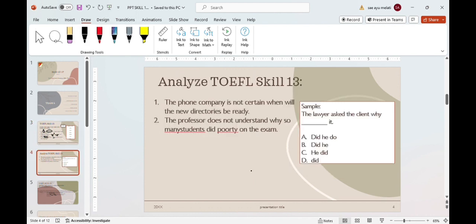Let's try to analyze. We have 2 sentences, all of them are wrong. The phone company is not certain when will the new directories be ready. Notice the word when, which is a question word, but we have to make sure whether its function is a question word or not.